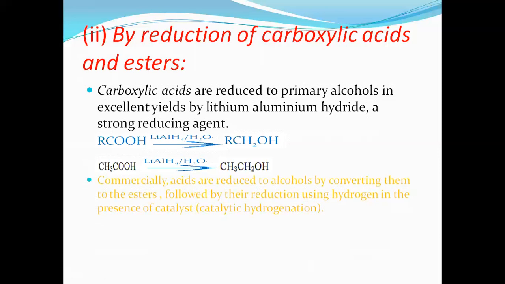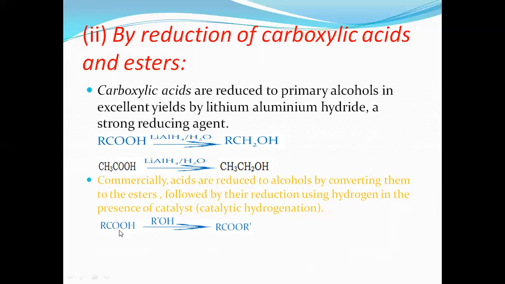Commercially, acids are reduced to alcohols by converting them to esters, followed by their reduction using hydrogen in the presence of a catalyst. This is what is used industrially. Acids, when they are treated with alcohols, convert into esters. Ester means what? RCOOR', by losing water.